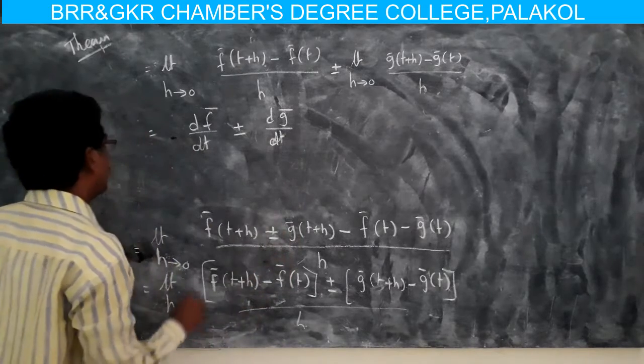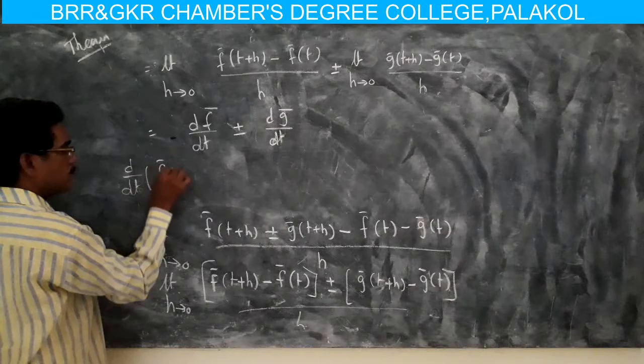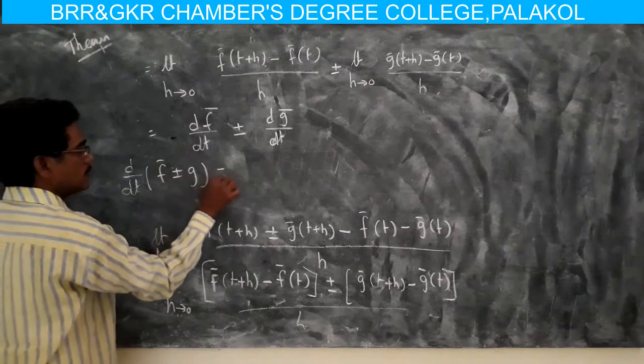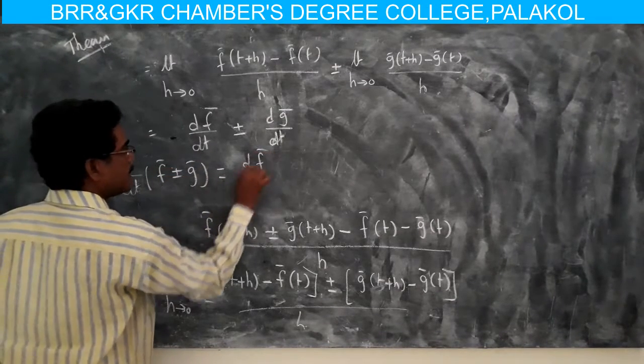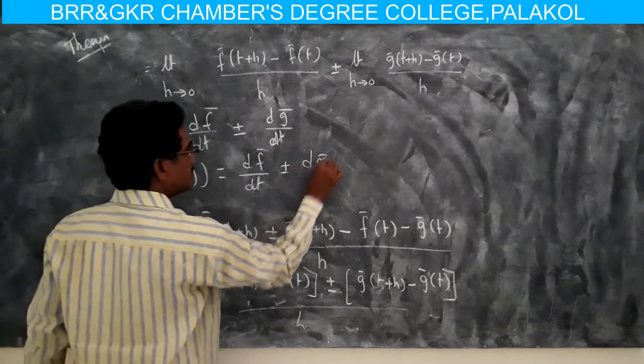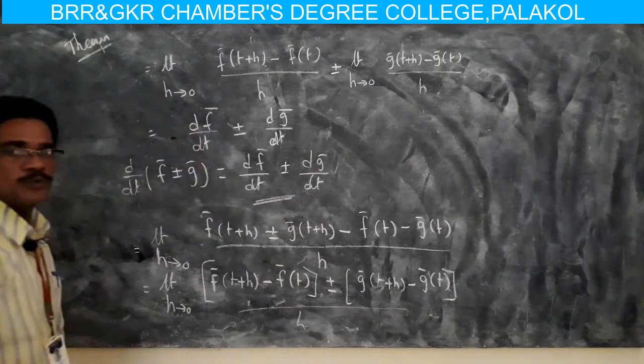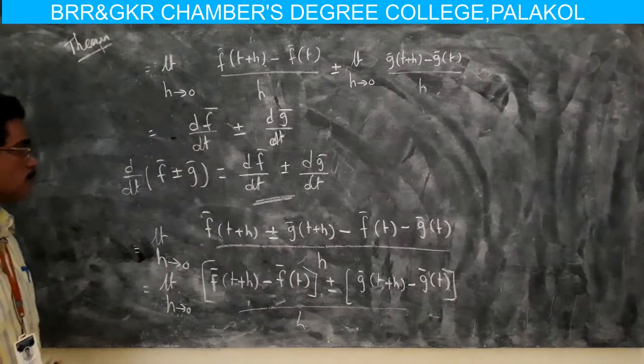So finally d by dt of f plus or minus g equals df by dt plus or minus dg by dt. Hence the theorem is proved.